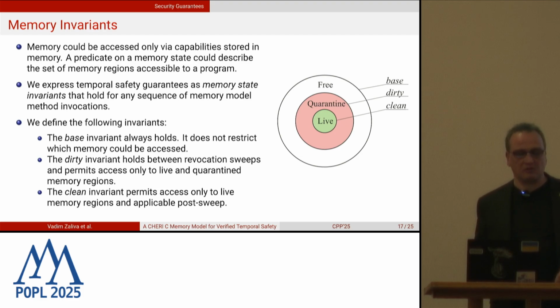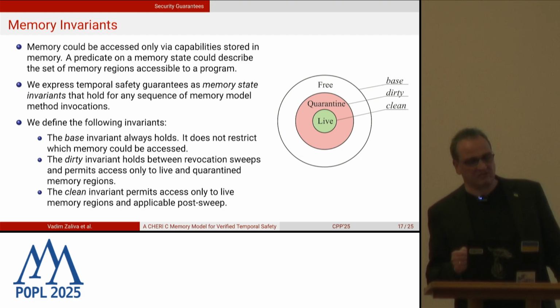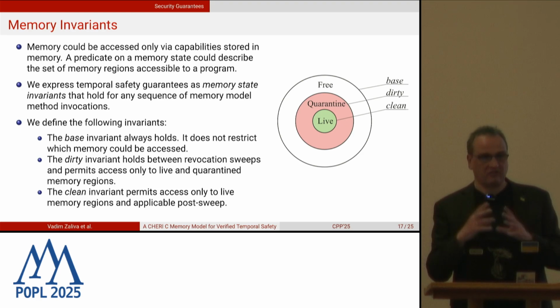The base invariant always holds, it doesn't restrict memory access. The dirty invariant holds between revocation sweeps and permits access only to live or quarantined memory regions. And the clean invariant permits access only to live memory regions. On the right, you can see the hierarchy of memory regions they give access to.